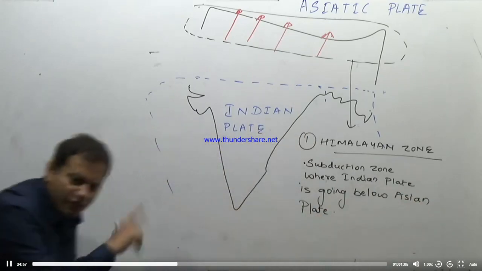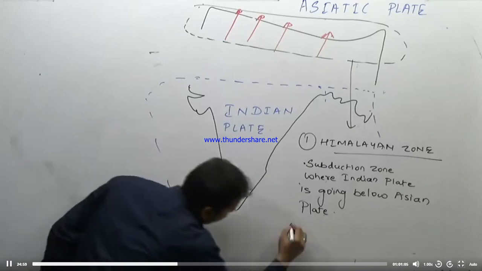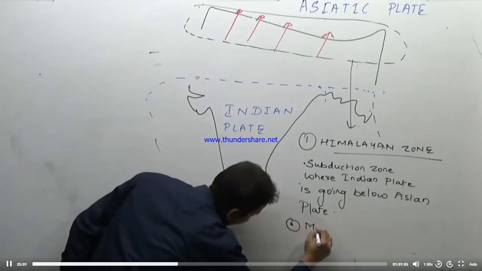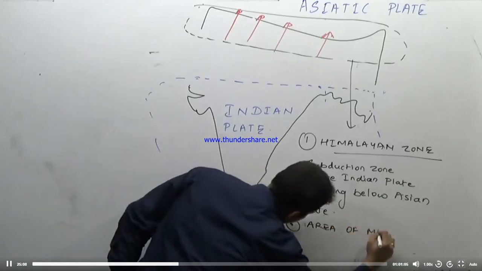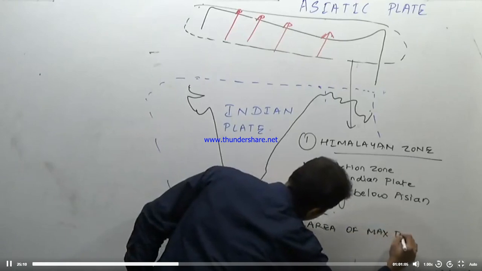That means this is an area of a plate boundary, so this is an area of maximum intensity of earthquakes. So the Himalayan zone is an area of maximum intensity of earthquakes.